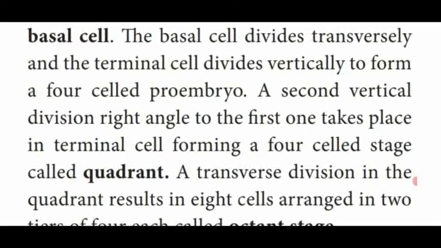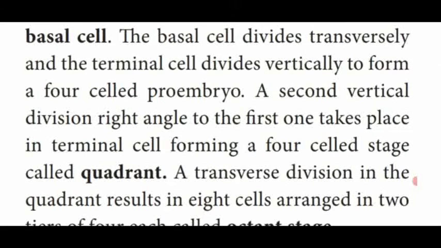Vertically means a straight line, and transverse means horizontal. So the basal cell undergoes transverse division and the terminal cell undergoes vertical division. There were 2 cells, one transverse division and one vertical division took place, so it contains 4 cells. This embryo is named the 4-celled embryo.